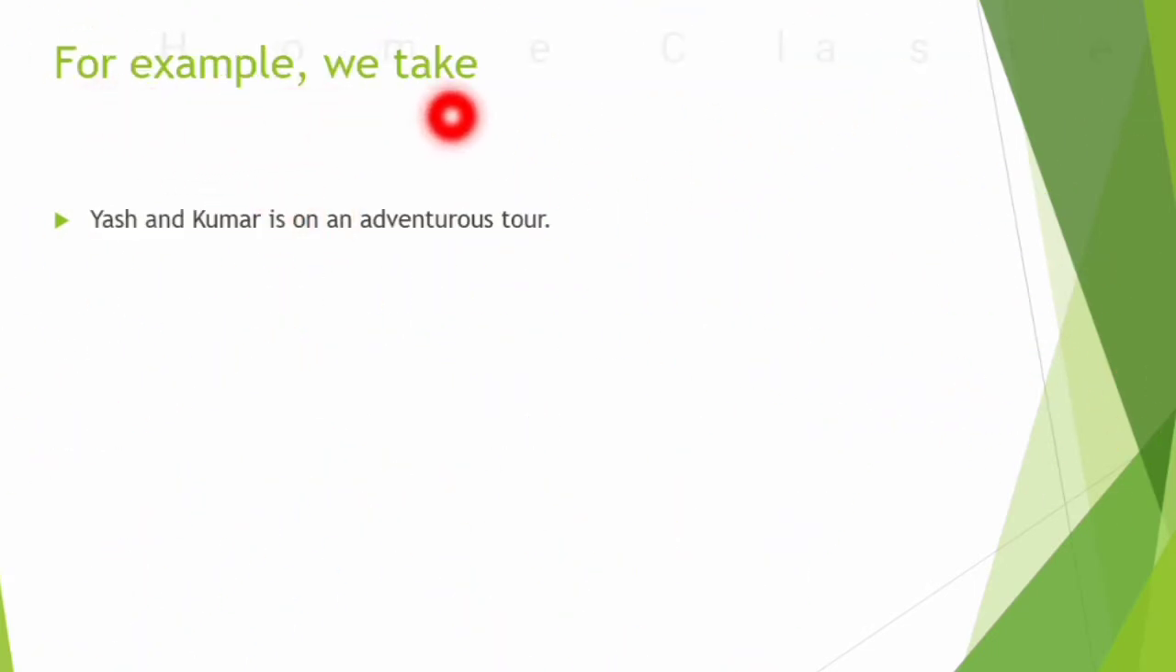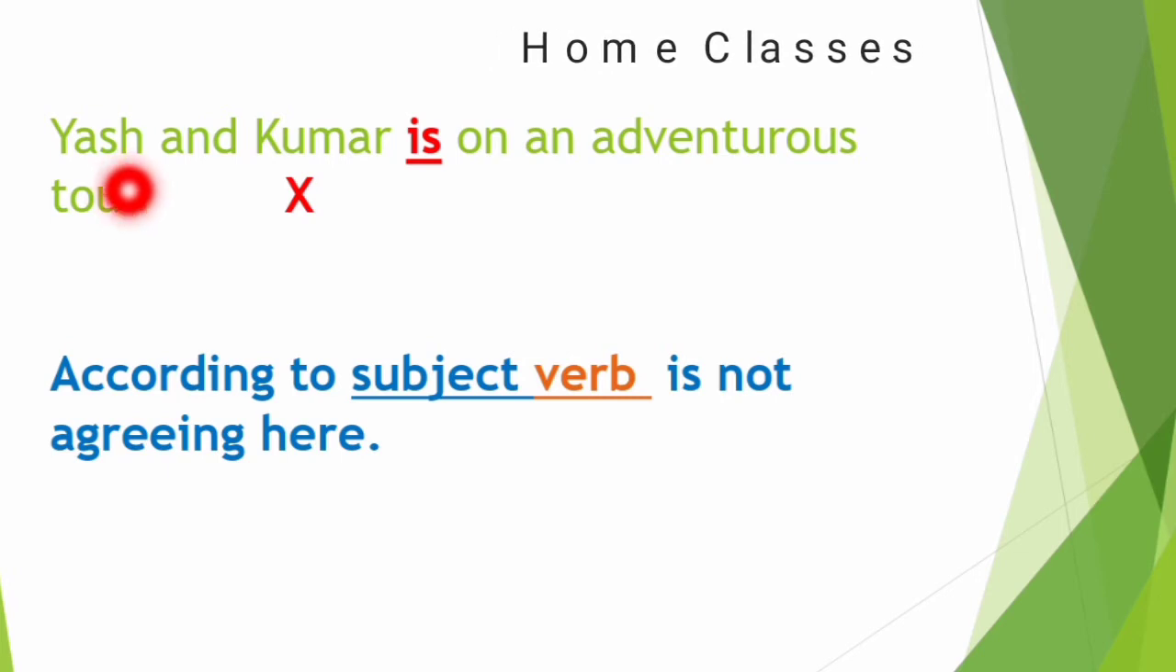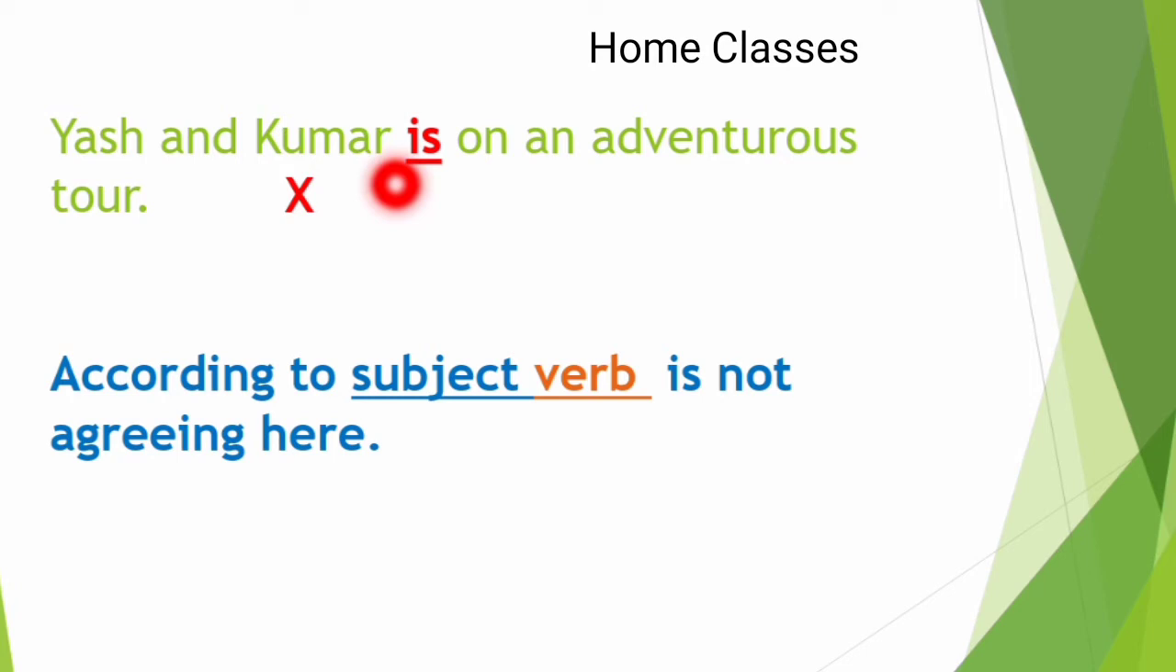For example, we take Yash and Kumar is on adventurous tour. Actually here Yash and Kumar, these are two persons. So we can find the error. The error is of the helping verb. Is will not come here, because if you are using is here, then your sentence will be wrong. Because Yash and Kumar are two persons and is is used with a singular subject.